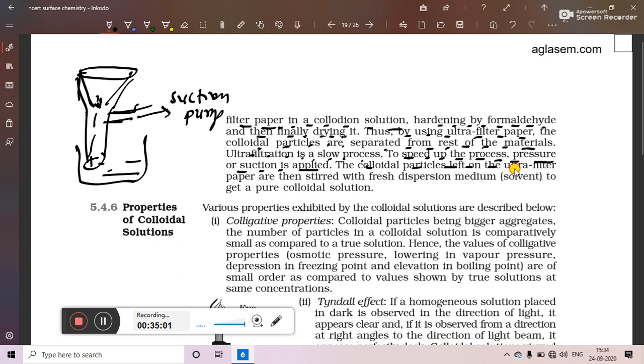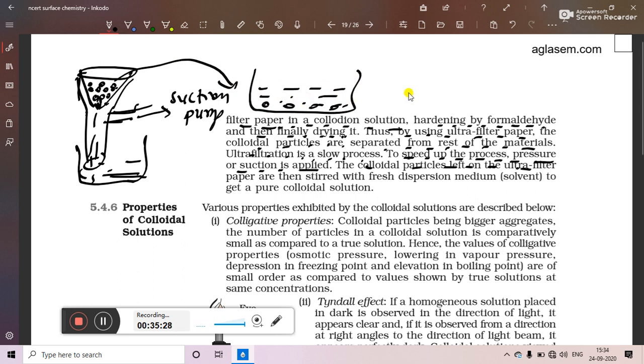The colloidal particles are left on the filter paper. Because of the small pore size of the filter paper, colloidal particles will be left behind on it. Now they are pure, because the dispersion medium along with the impurities will come out. So now the colloidal particles are pure. We may take these pure colloidal particles in another vessel, and then add fresh dispersion medium, or fresh solvent, and in that way we can get a pure colloidal solution.